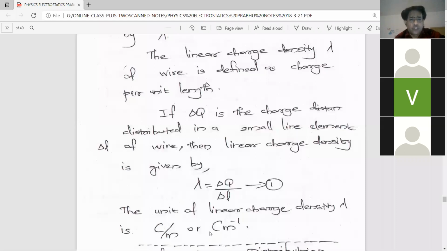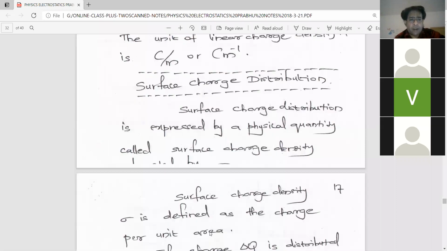Surface charge distribution. So we are continuing with the next topic. These questions can also be asked as short questions. I told you already, next Wednesday will be my coming class test. Please study from today onwards. Whatever I taught from the beginning up to Tuesday will be asked, okay?